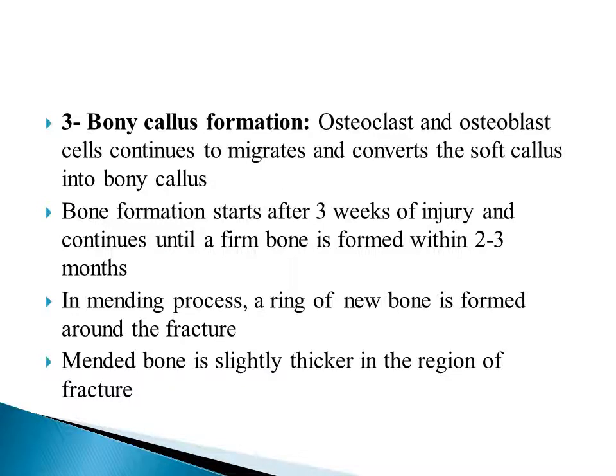The third phase is bony callus formation. The osteoclast cells and osteoblast cells continue to migrate and convert the soft callus into bony callus. Bone formation starts after 3 weeks of injury and continues until a firm bone is formed within 2 to 3 months. In the mending process, a ring of new bone is formed around the fracture. The mended bone is slightly thicker in the region of the fracture.